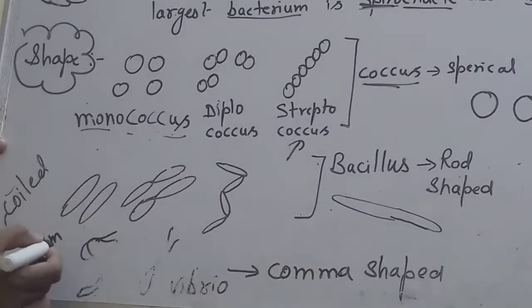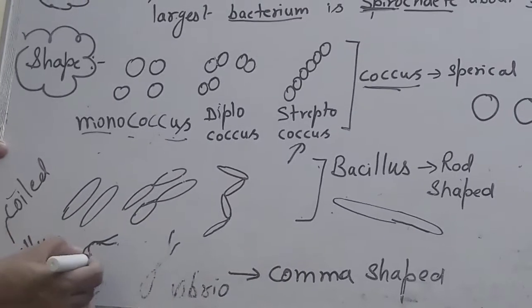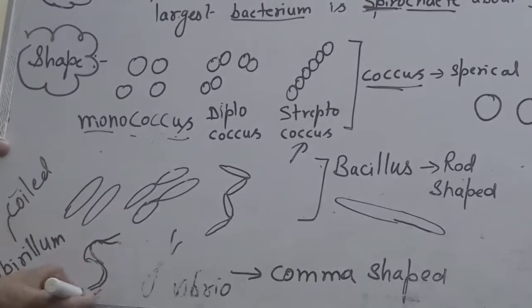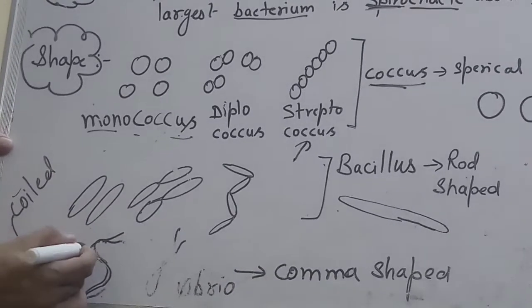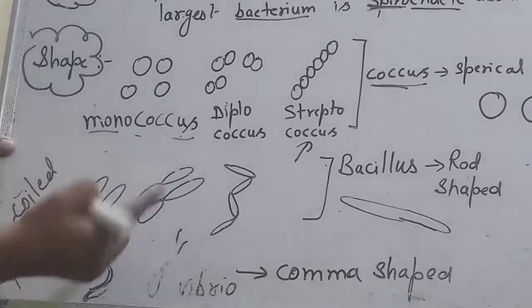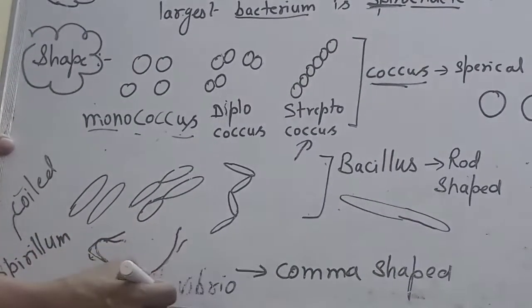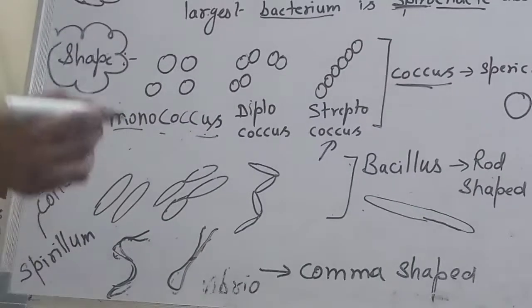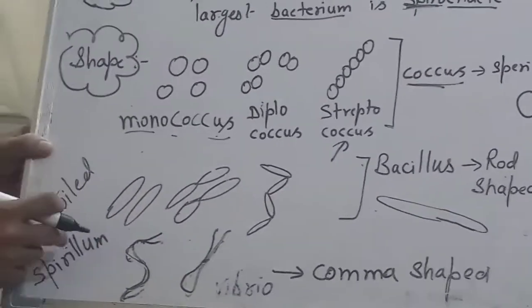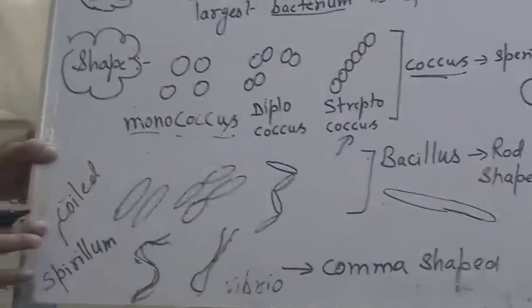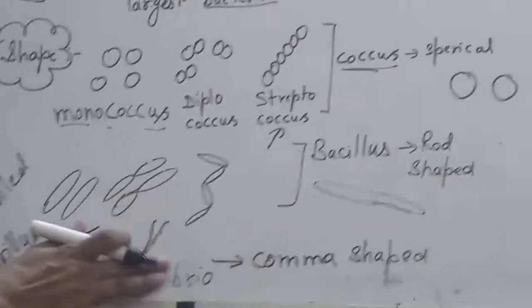Another is called a spirillum. You can see it, I think it is visible. It is a little bit ribbon like. Mostly this type of spirillum has a twisted, coiled form. So this one is a spirillum.